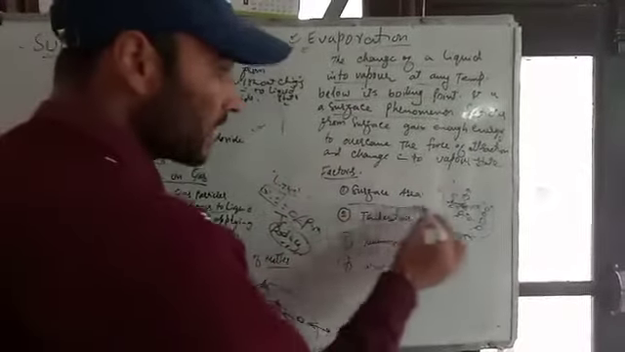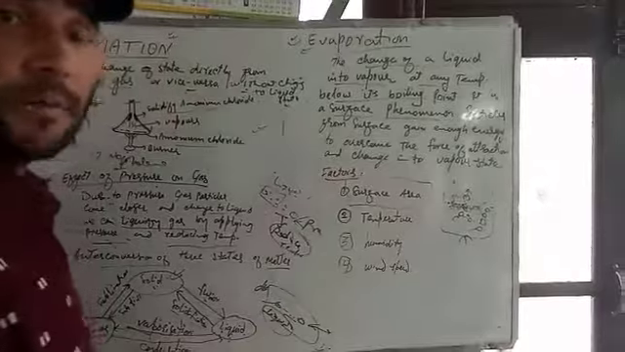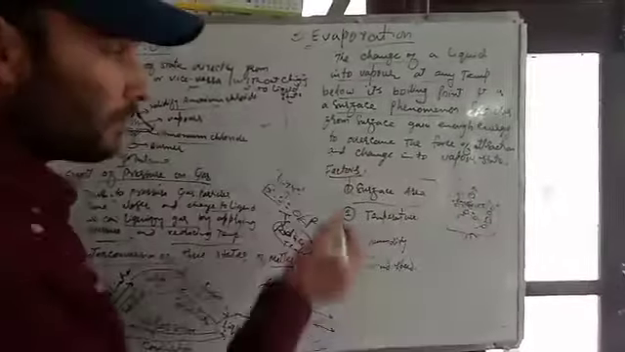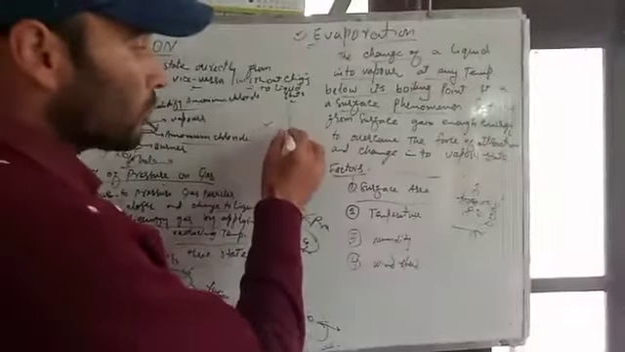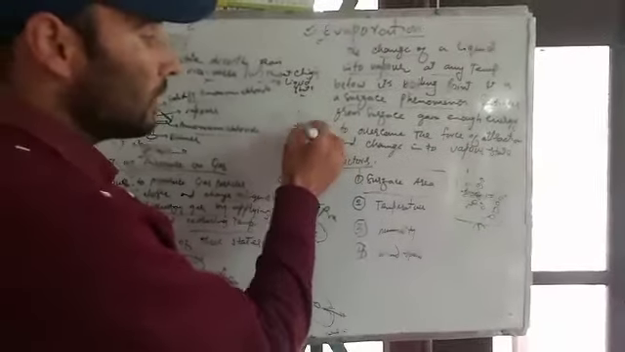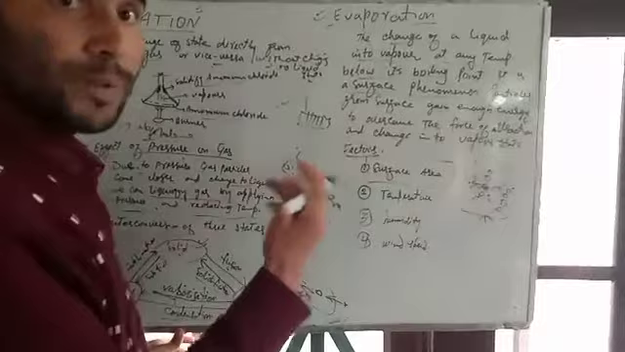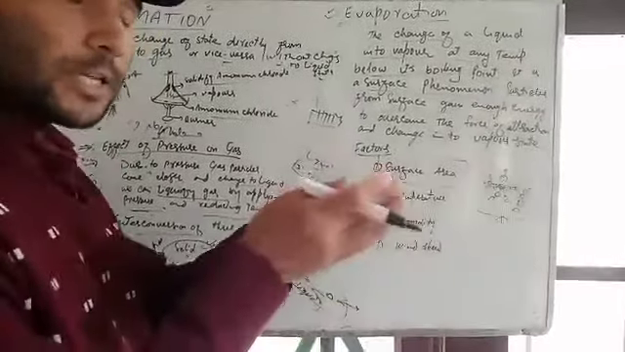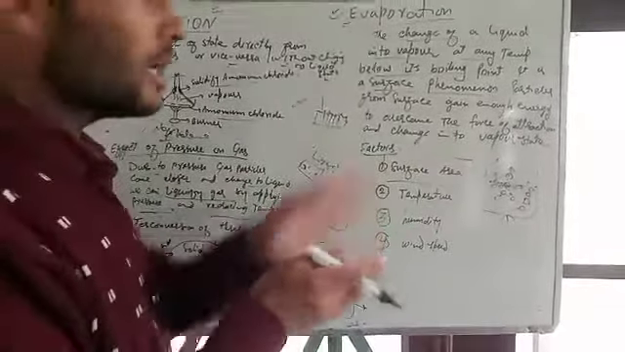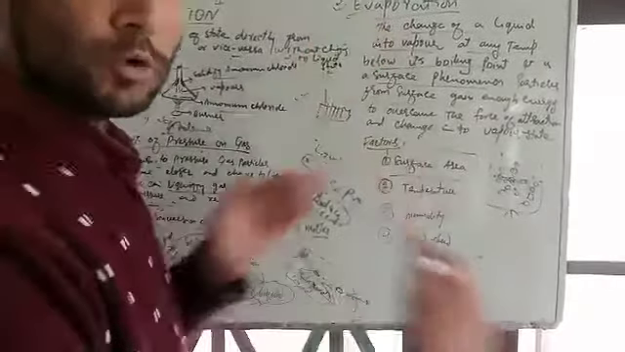Number one is surface area. The larger the surface area, the more the evaporation. That means if you don't spread your clothes out on the wires, there would be less surface area. The less the surface area, the less the evaporation. The more the surface area, the more the evaporation.